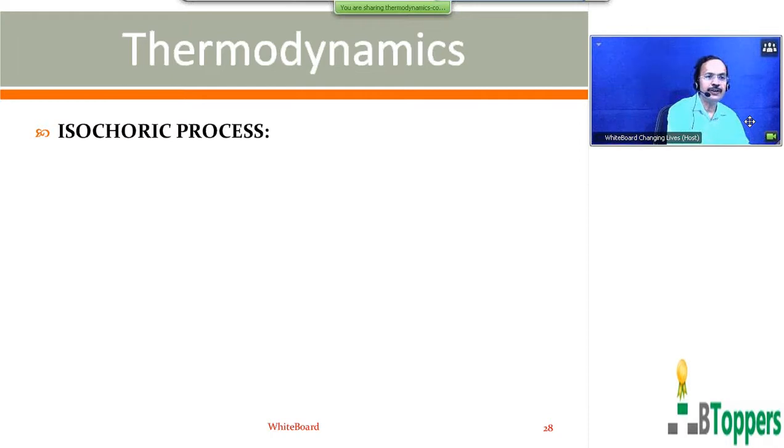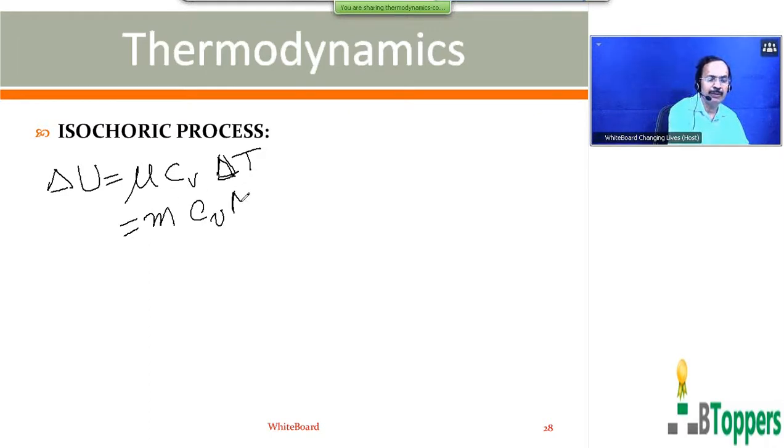So the change in the energy of a fixed mass of an ideal gas in any process is given by the equation ΔU = ν Cv ΔT, where Cv is the molar specific heat of the gas at constant volume, and ΔT is the change in the temperature of the gas. ν represents the quantity of the gas expressed in moles. If you are given the ordinary specific heat at constant volume and the mass of the gas, you can write the same result as ΔU = m cv ΔT. Small cv represents the ordinary specific heat of the gas at constant volume.